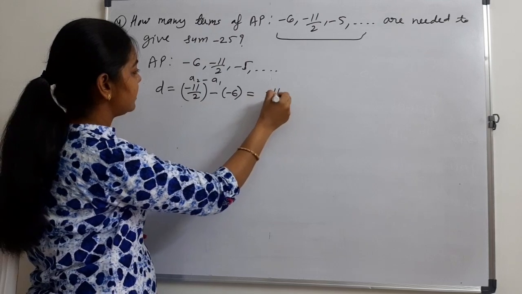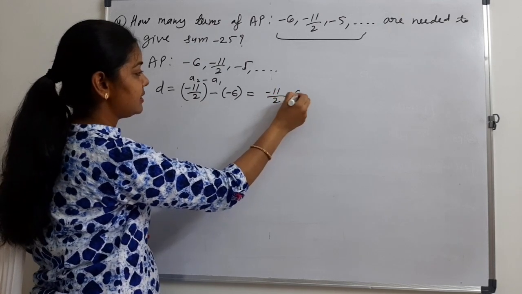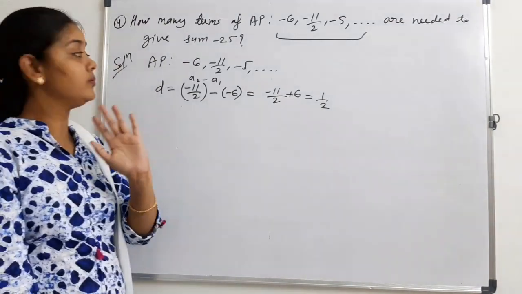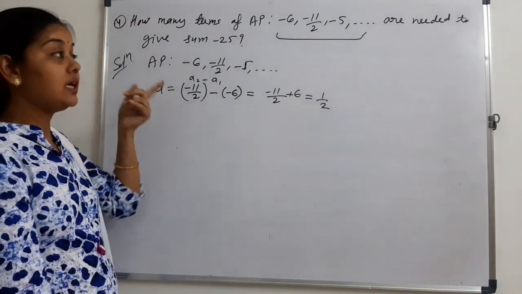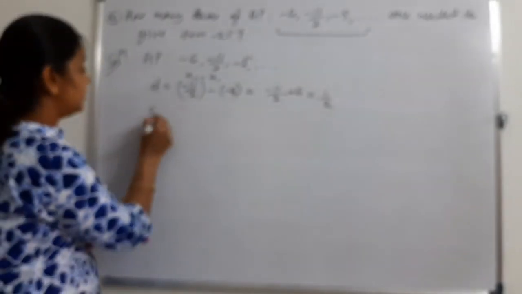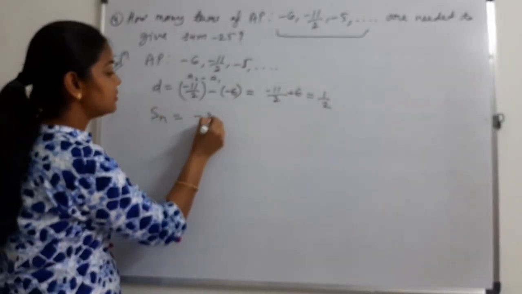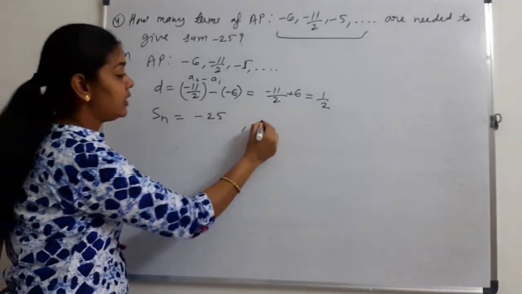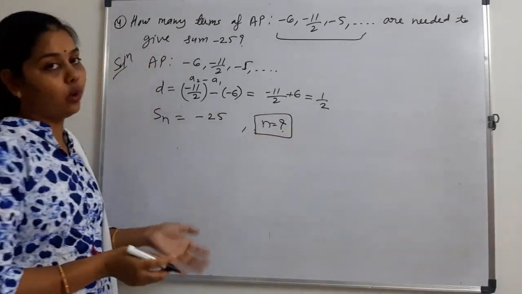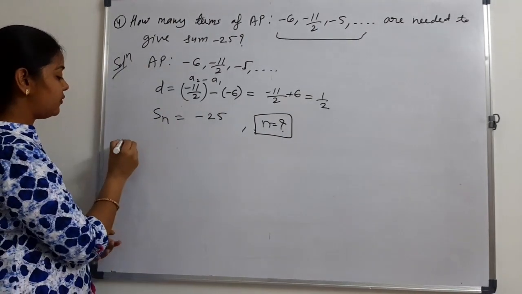We get minus 11 upon 2 plus 6, that is 1 upon 2. Is it clear? Now, we have d, we have the sum. The sum is minus 25. We need to find n. How many terms do we need to add? Use the formula for Sn.